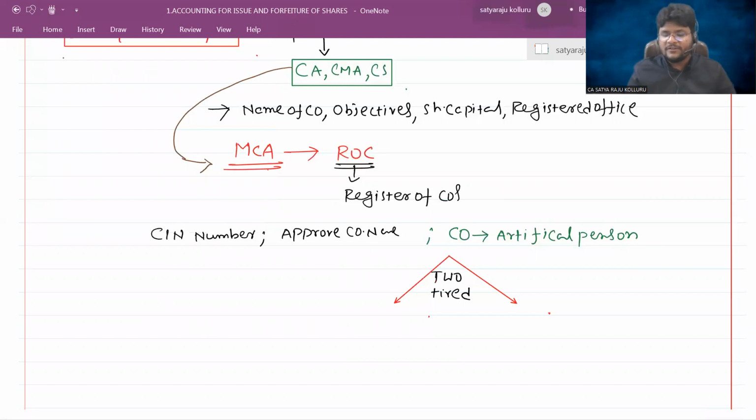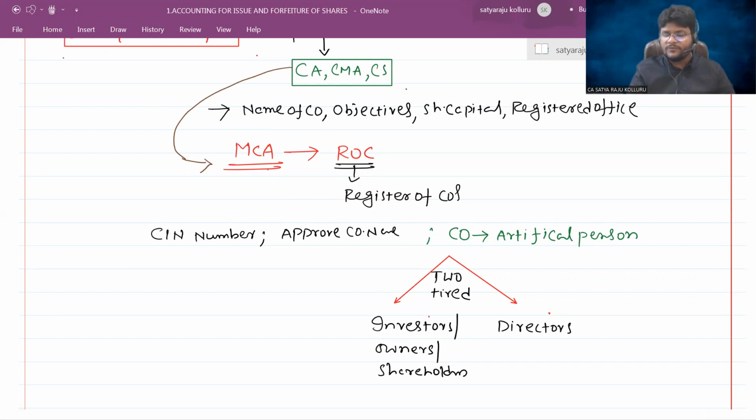It means the company contains two legs. One leg is the shareholders, or we can call them investors, or you can also call them owners. And the other leg we can call directors.